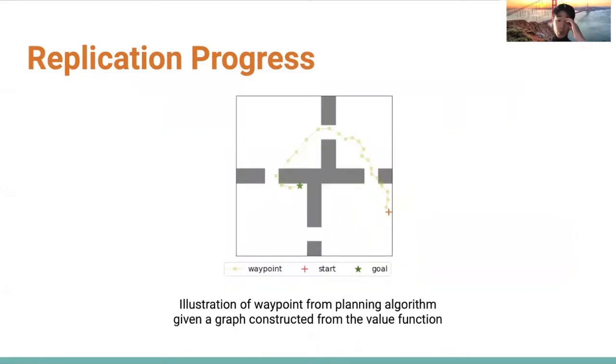And this figure shows the waypoints computed from the planning algorithm given the ensembled graphs from each value function. The red cross represents the start position, the green star represents the goal position, and the yellow squares represent the waypoints. As you can see, the waypoints successfully bypass the wall and reach the goal.